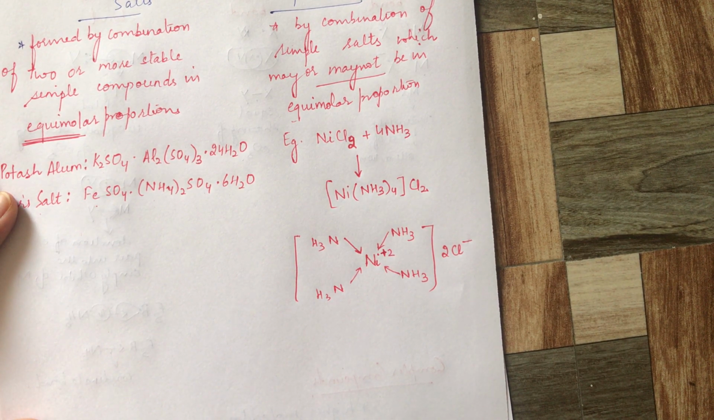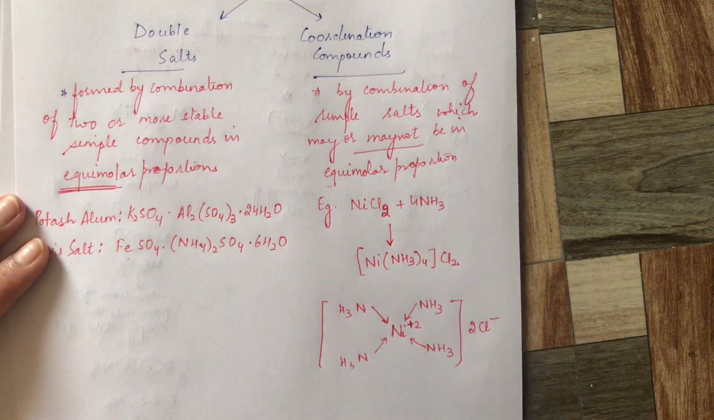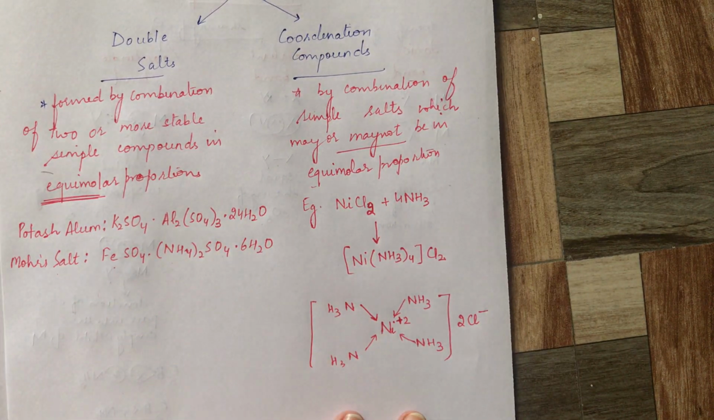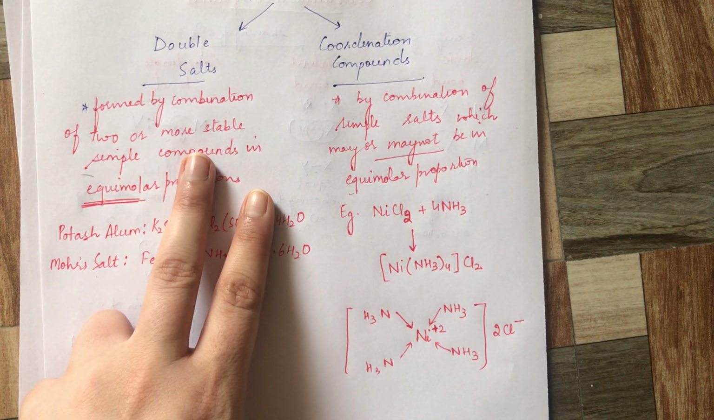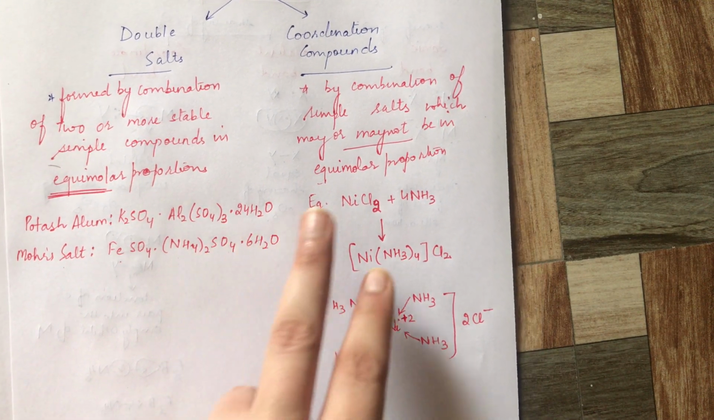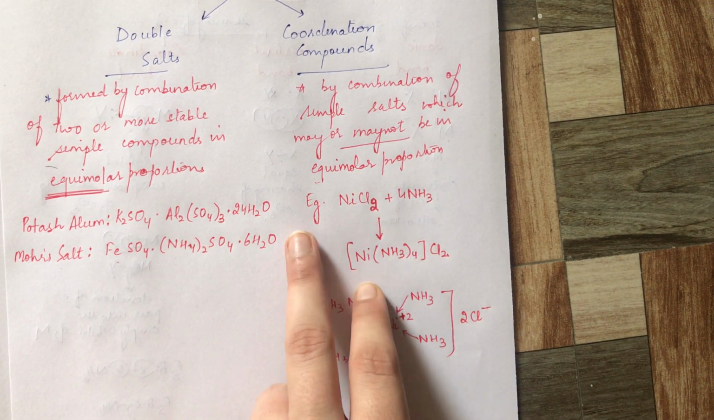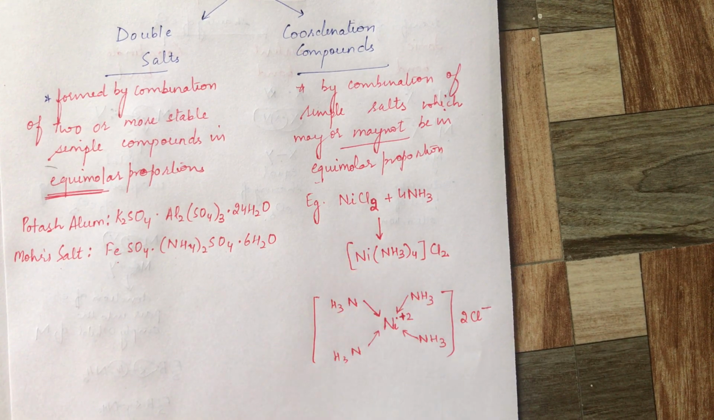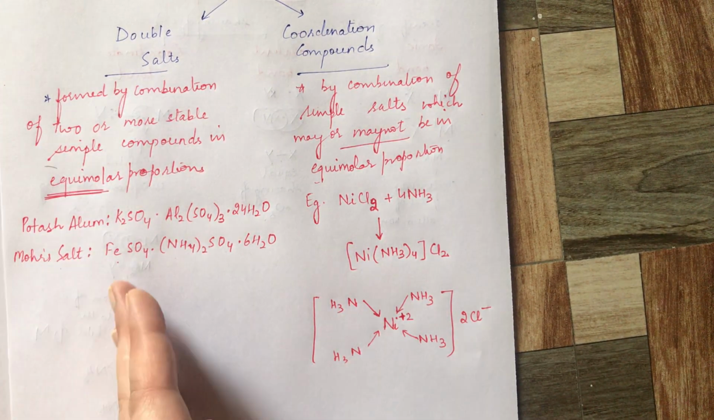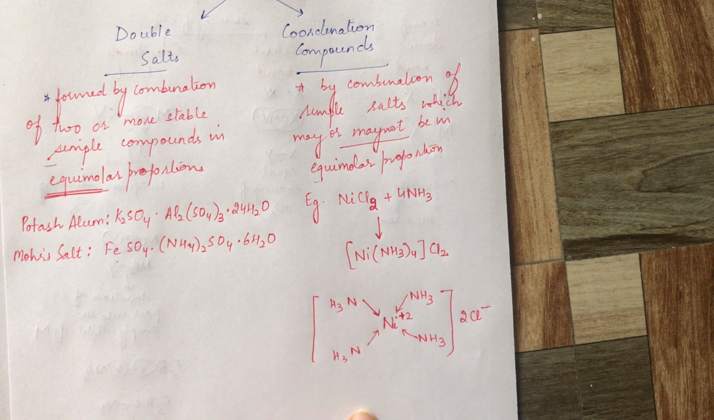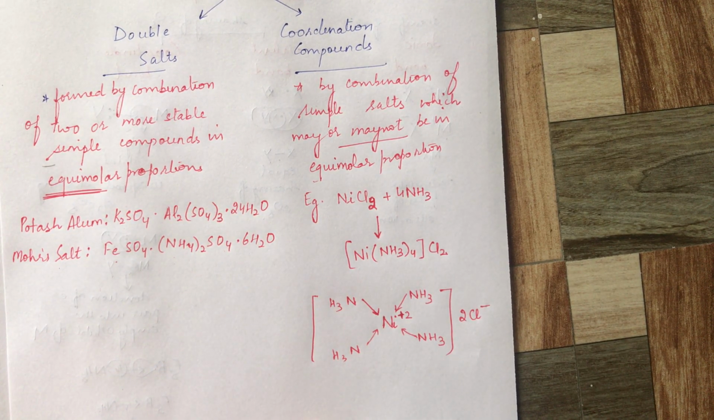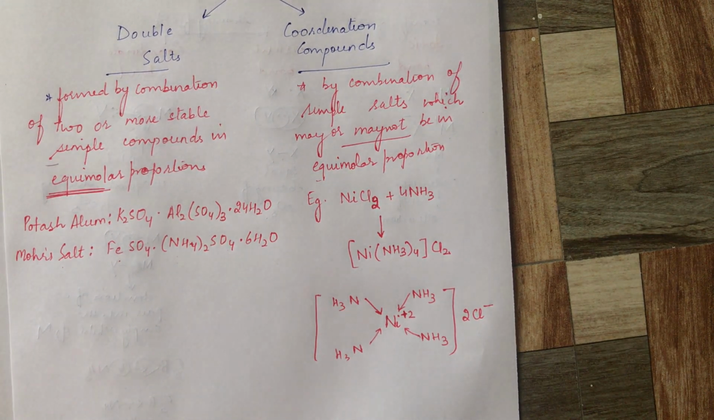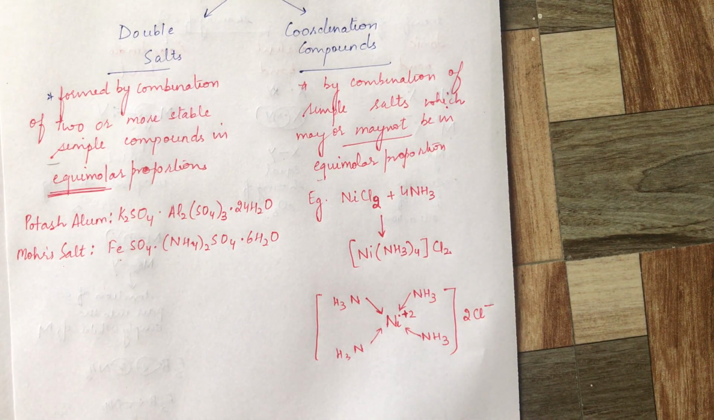We will discuss this in detail. This is just to distinguish between a double salt and a coordination compound. Here it is mandatory that the two simple salts be in equimolar proportion. Here there is no such case; we are not taking equimolar proportion. This is how a double salt is formed, and this is how a coordination compound is formed. I completely understand it's difficult to understand how this is formed, but at this moment this is just an example. We will discuss in detail.